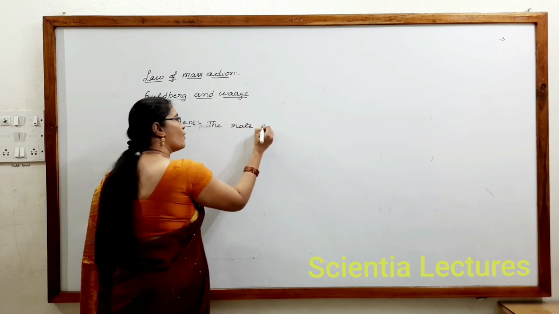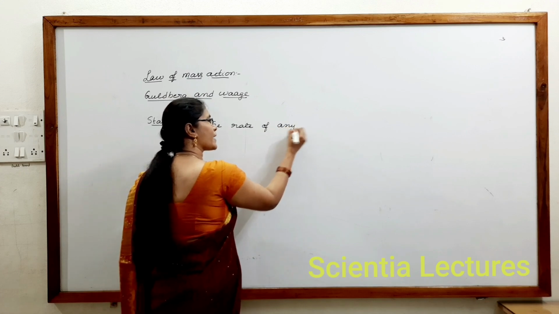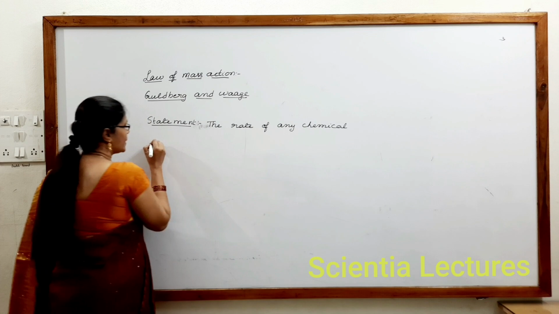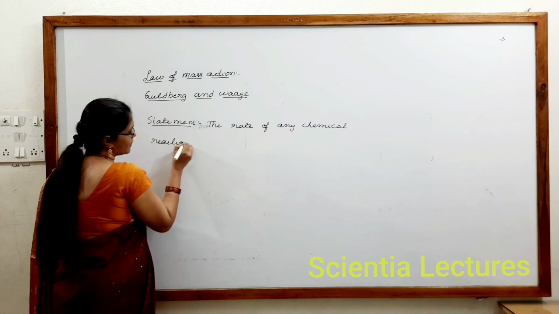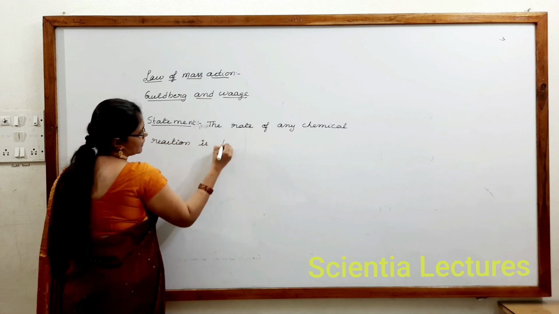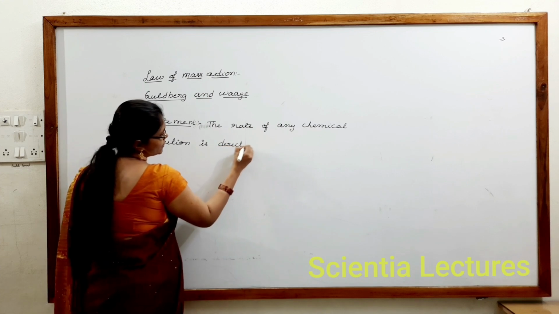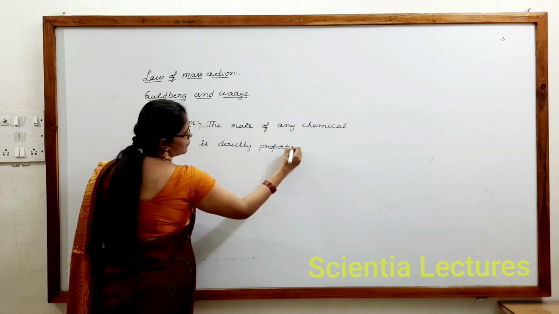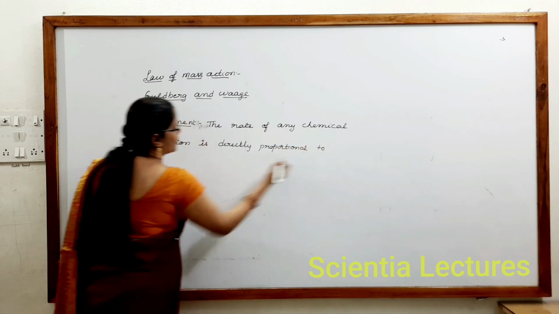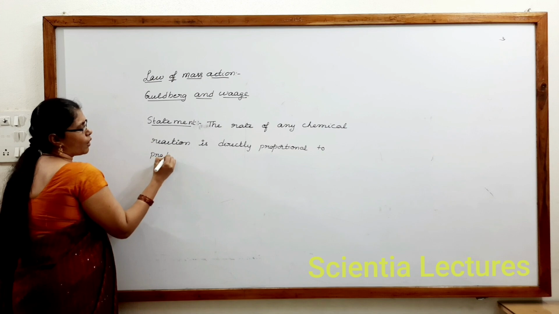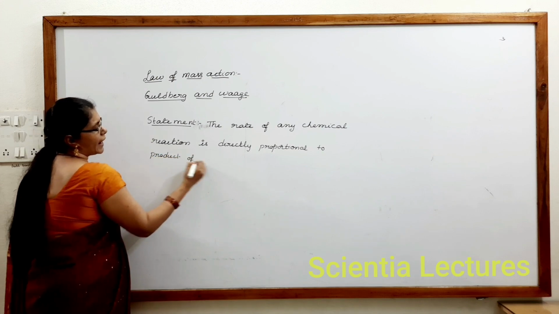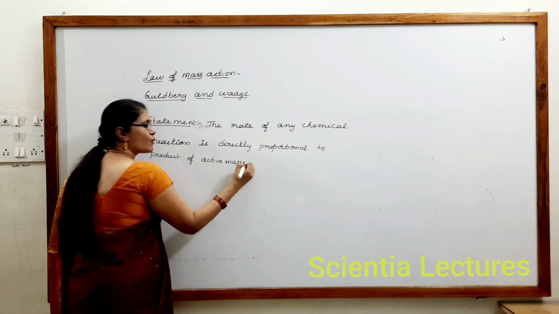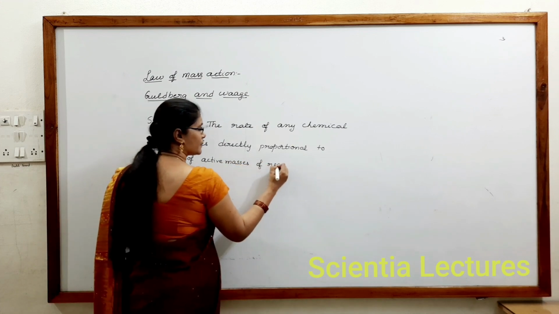The rate of any chemical reaction is directly proportional to the product of active masses of reactants at that instant.